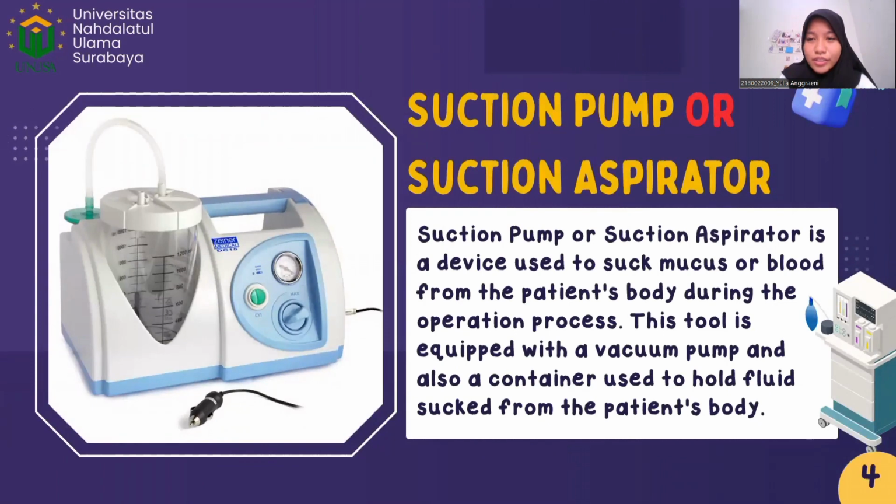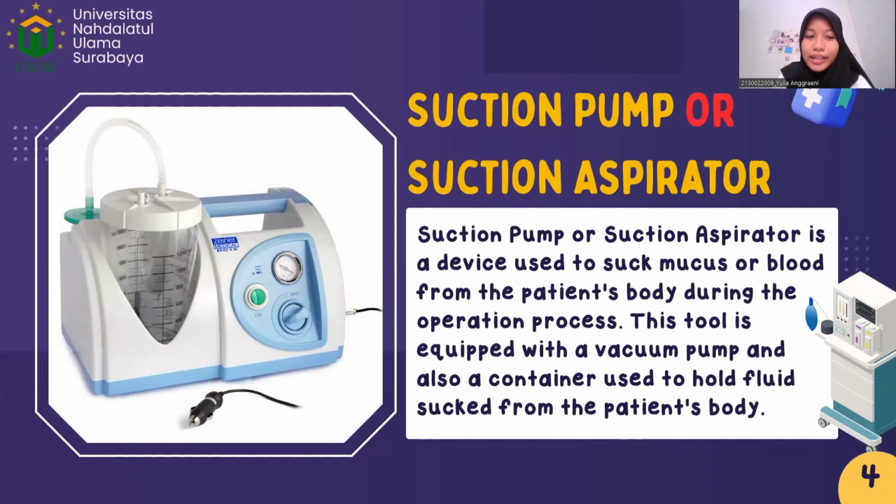Next is a suction pump, or suction aspirator. A suction pump is a device used to suck mucus or blood from the patient's body during the operation process. This tool is equipped with a vacuum pump and also a container used to hold fluid sucked from the patient's body.